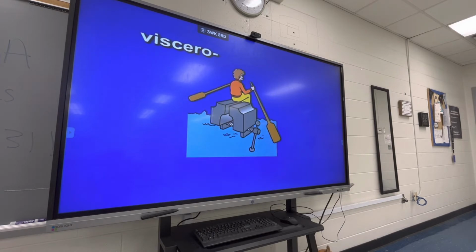Now the element viscero. Viscero sounds a little like vice row. And here we see someone rowing a vice. We'll use this as our image of vice row. Viscero, vice row. Viscero means organ. So as you look at this image of vice row, see the person rowing with organs. Viscero, vice row, organ. Say it twice. Viscero, vice row, organ. Viscero, vice row, organ.